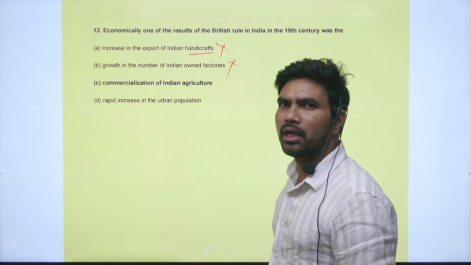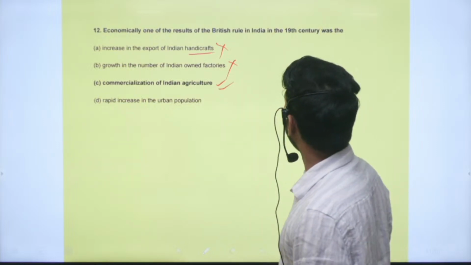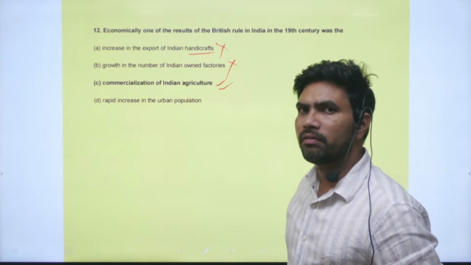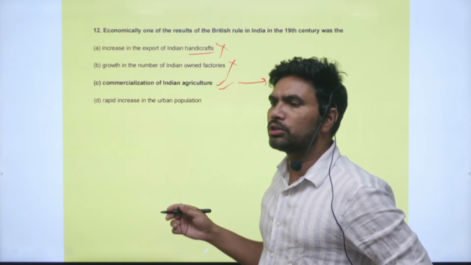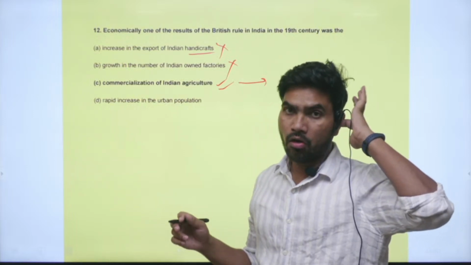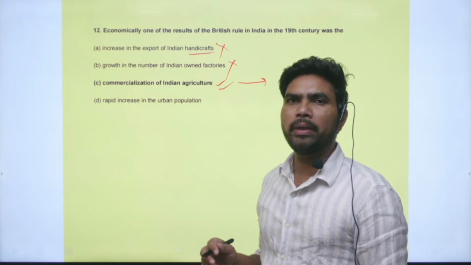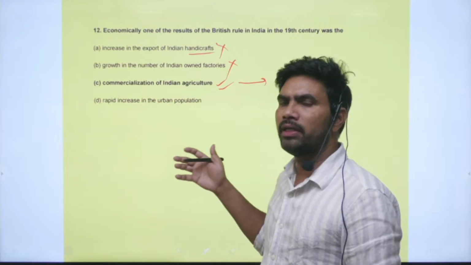Commercialization of Indian agriculture, yes, this occurred. Farmers were forced to cultivate commercial crops like indigo, sugarcane and cotton at the cost of production of food grains like paddy and wheat.